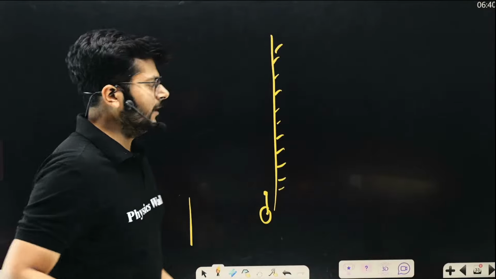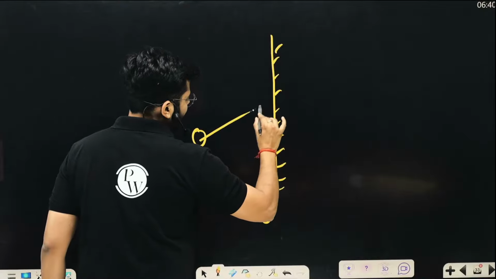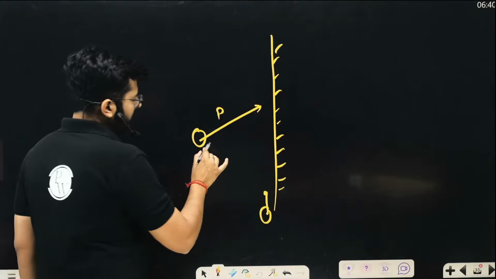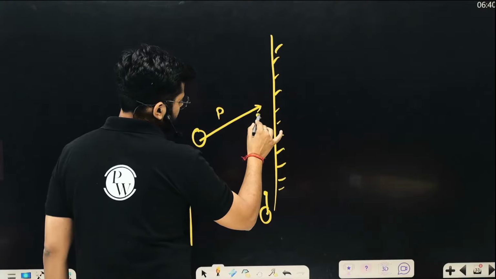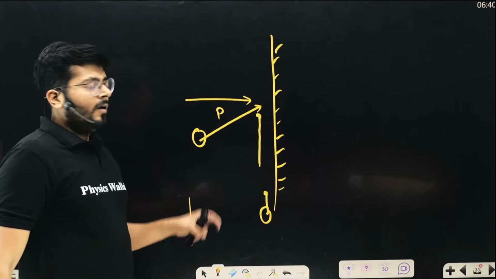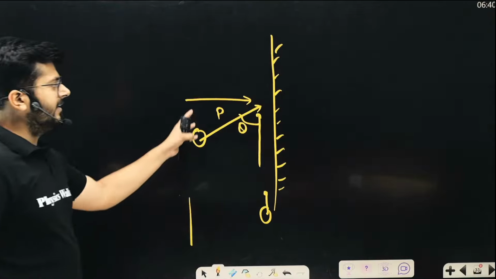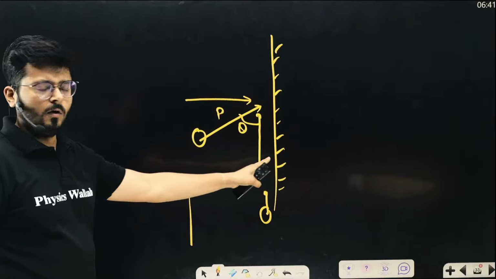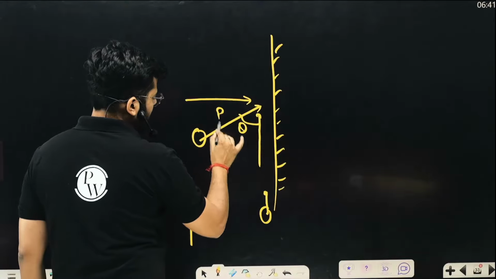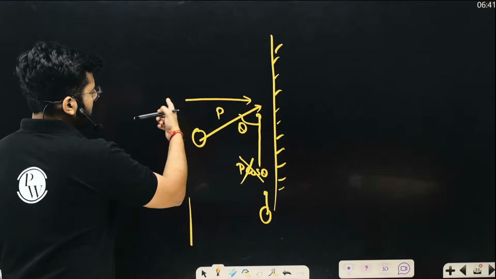Yes or no? If you are throwing the ball at an angle, the momentum of the ball is p. So there are two components of the momentum: one along the wall, and one perpendicular to it. Let's say this angle is theta. Which component is responsible for applying the force on the wall? This component is not responsible. P is the momentum, so P cos theta is not the responsible component. It is P sine theta.